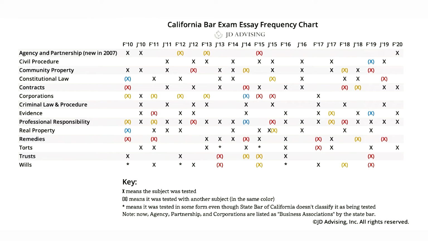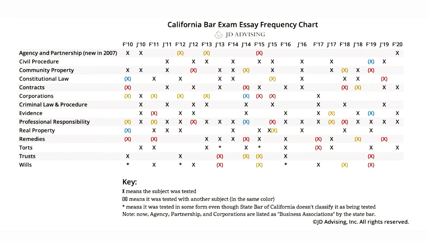The nice thing about that is you know you're not wasting your time by learning that subject. Any amount of time you spend reviewing and learning professional responsibility, you're certainly going to be able to put that to good use. Compare that to something like agency and partnership, which may or may not show up. That's actually one of the least frequently tested subjects on the bar exam. So you can use this chart to look at what is most highly tested, such as professional responsibility, so that you can use your time efficiently to cover those subjects.